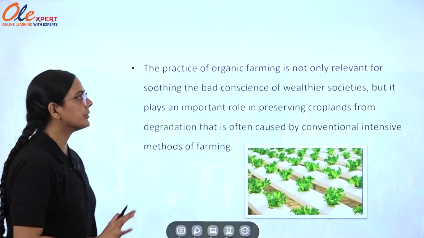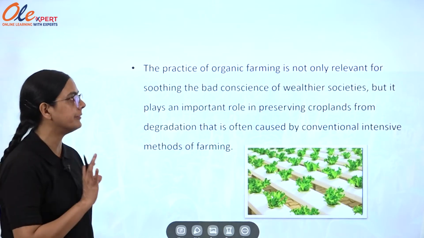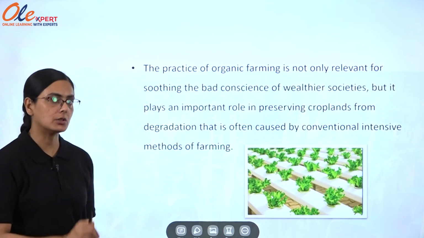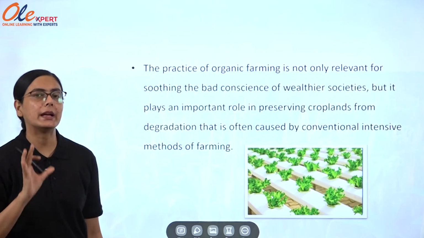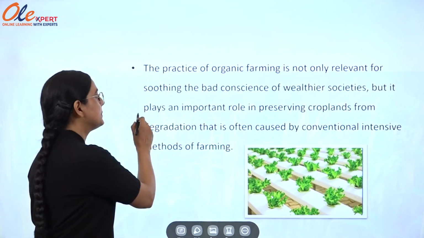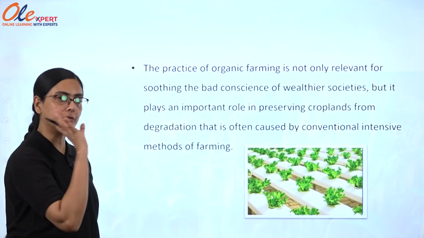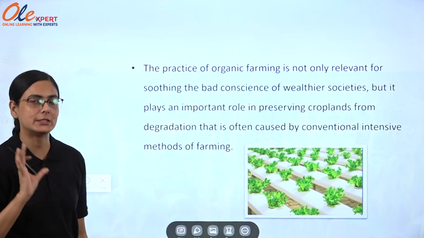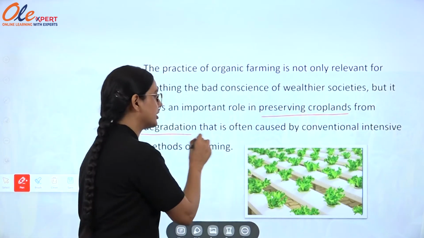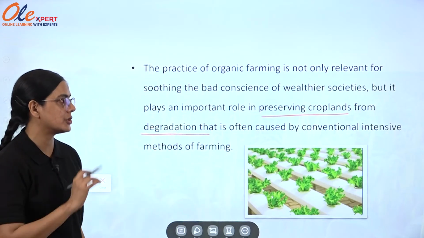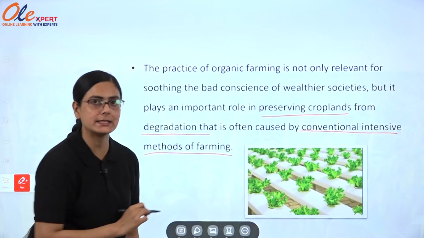Fine. The practice of organic farming is not only relevant for soothing the bad conscience of wealthier societies, as organic products are too costly and so are consumed only by the wealthier section of society, but it plays an important role in preserving croplands. It also preserves the croplands from degradation that is often caused by conventional intensive methods of farming. Why is it said like this?